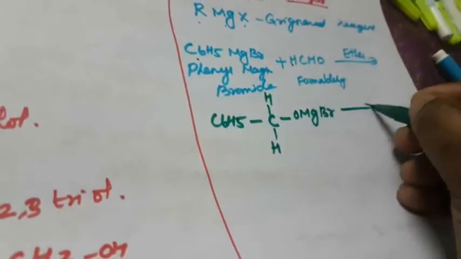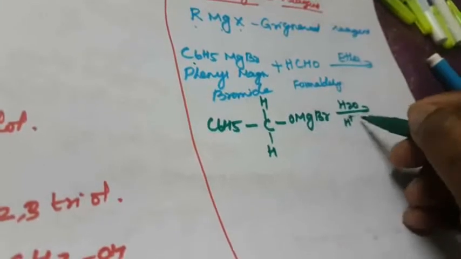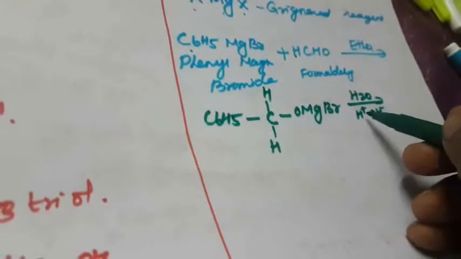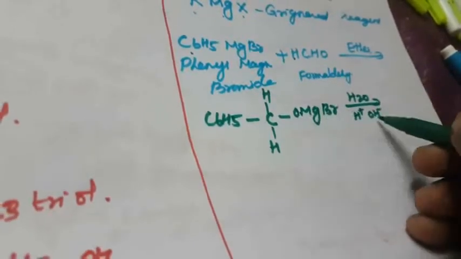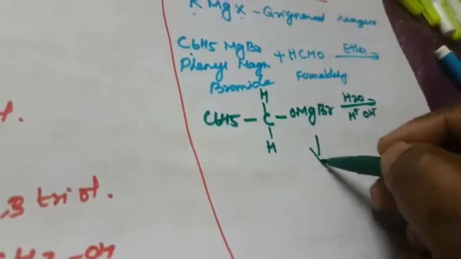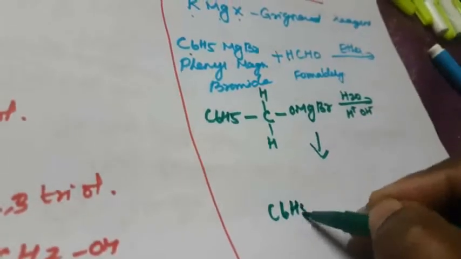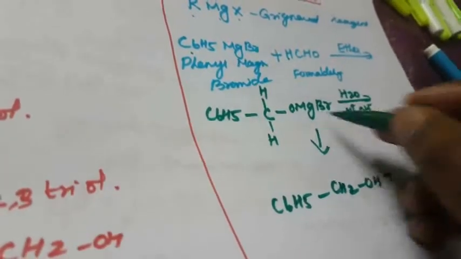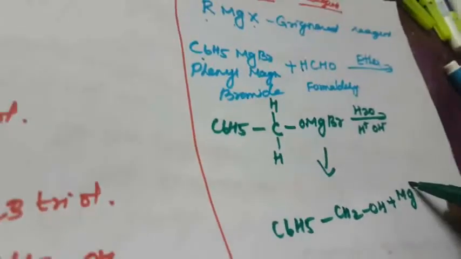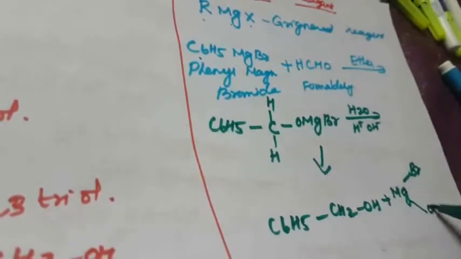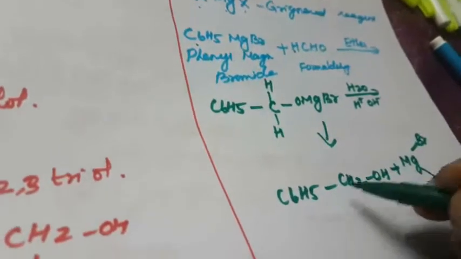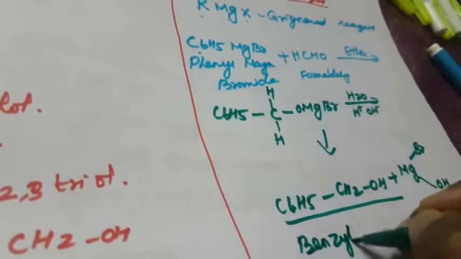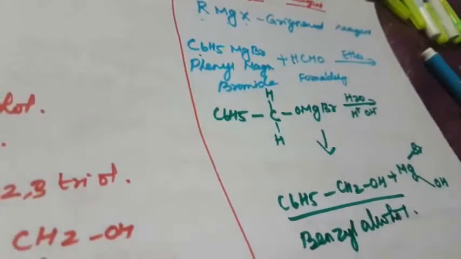Then again hydrolysis, followed by H plus OH minus. So that is hydrolysis. What will happen? Here only one H is attached to this one, and the remaining OH is attached to MgBr. How to write? C6H5 CH2OH. Then Mg, one is attached to Br and another is attached to OH. Okay, so this is the primary alcohol, phenyl benzyl alcohol. Okay, this is benzyl alcohol.